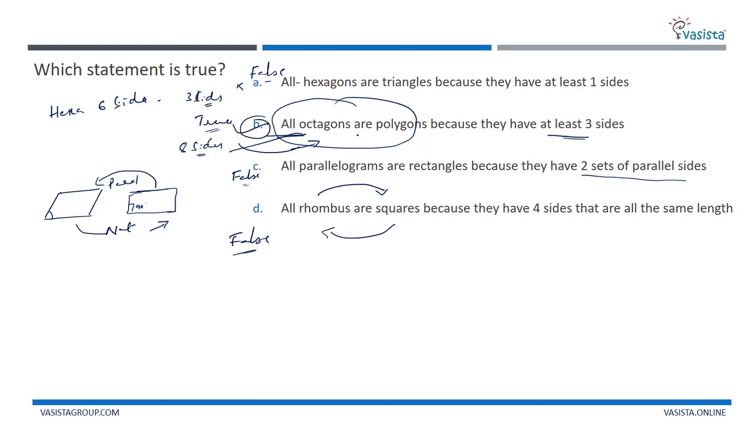That is, all octagons are polygons because they have at least 3 sides. If you have 3 sides, it is going to be considered a polygon, and as well all octagons are going to be polygons.